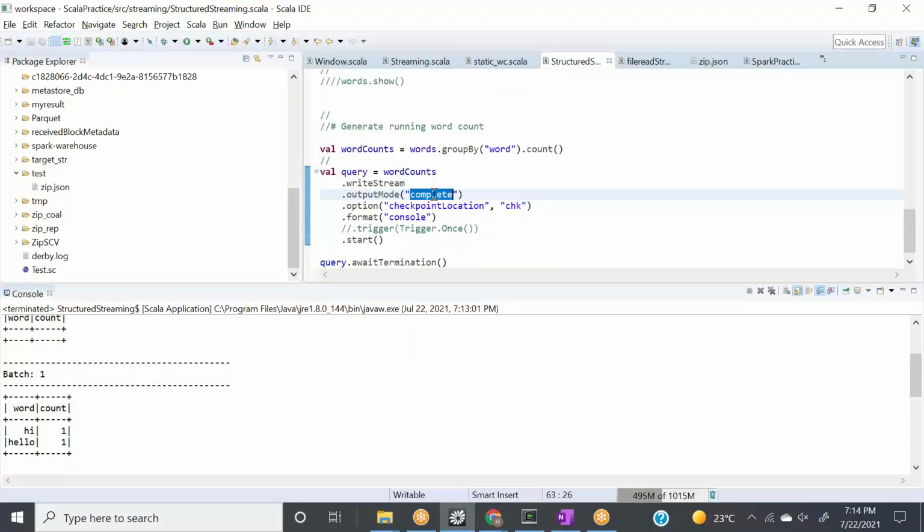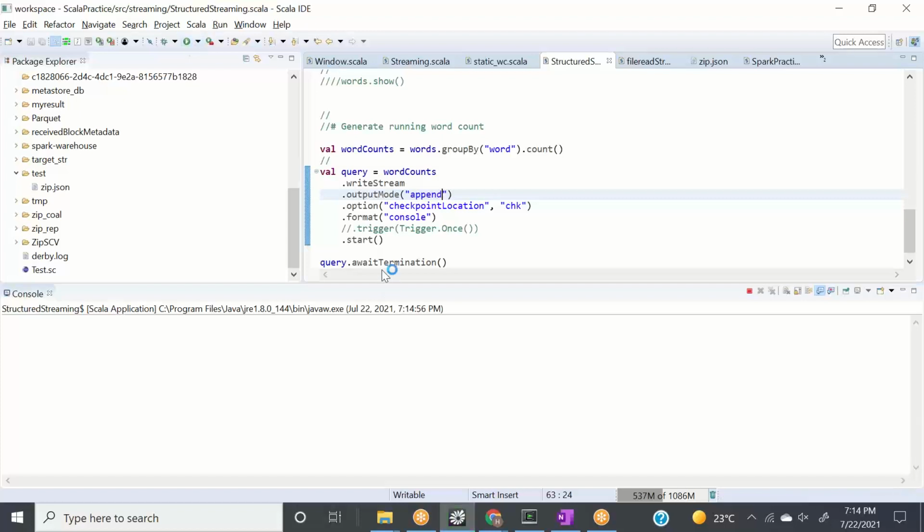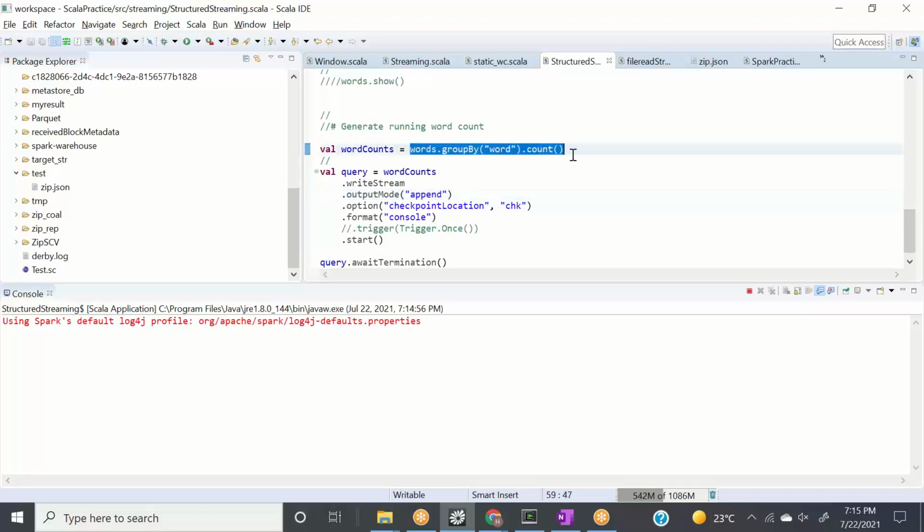Now let me do one thing. Let me show append mode. This will fail, but let's run it. What it will tell you is that append mode is not applicable with your aggregation function, and I'll explain why. It's a common sense thing, but Spark doesn't trust people like us, so it will do a lot of things for us. Let's see.